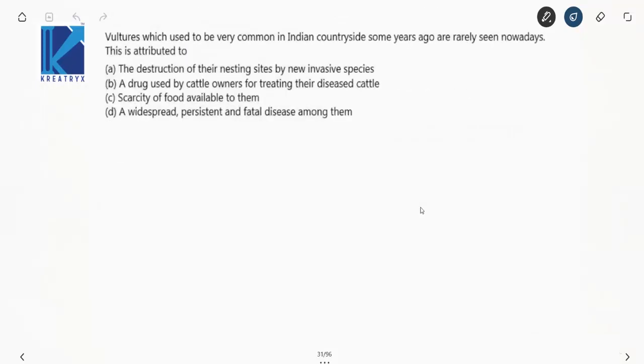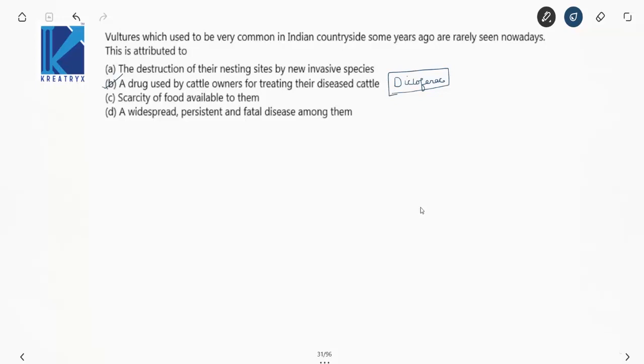Vultures, which used to be very common in Indian countryside some years ago, are rarely seen nowadays. This is attributed to. Now I have discussed this in detail in the video. Now what is the reason? A drug used by cattle owners for treating their diseased cattle. Yes, this is the reason. What is the drug? Diclofenac. Now we have seen the cases also neatly. Now this diclofenac, by biomagnification, what happens? It will be reaching to this cattle.